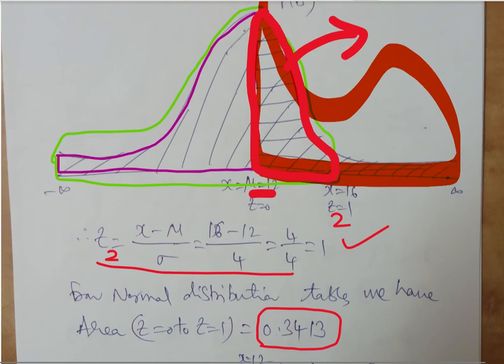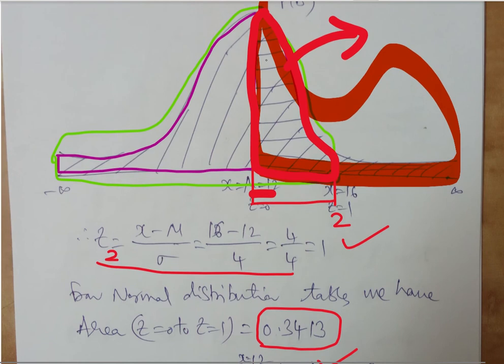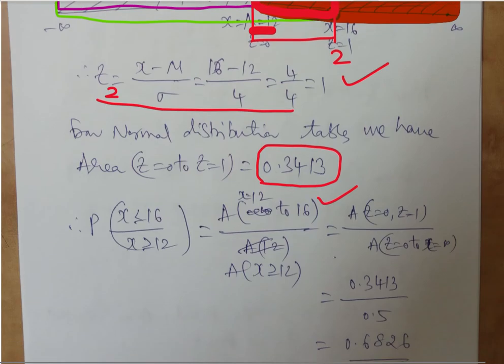So what is A intersection B? This is 12, this is 16. Whatever area we get between 12 and 16 is the intersection. That's what we have mentioned. Second, the B, that is x greater than or equal to 12. That's the second area.